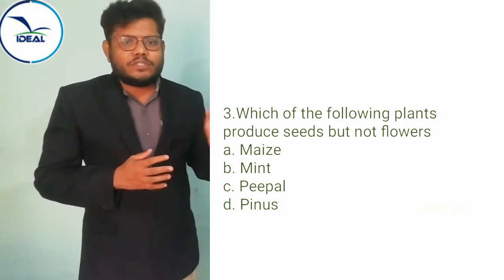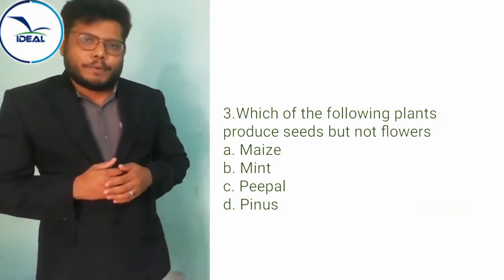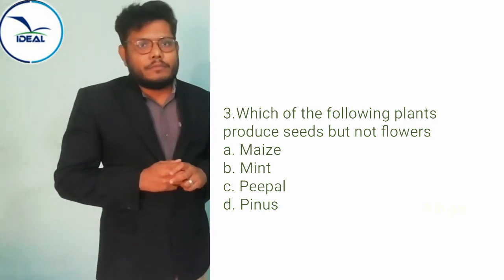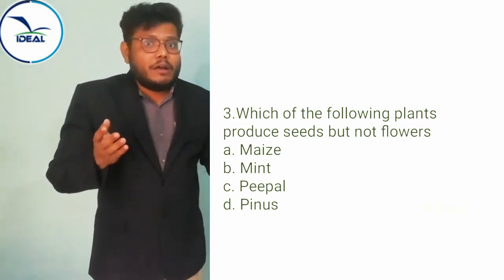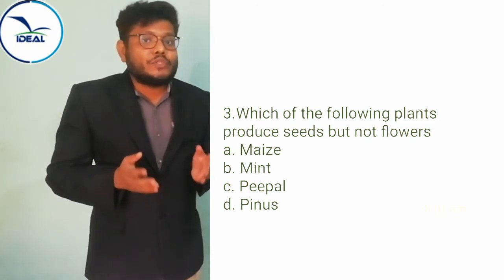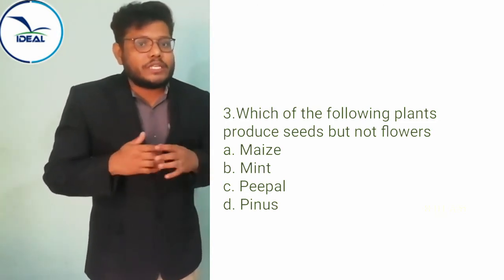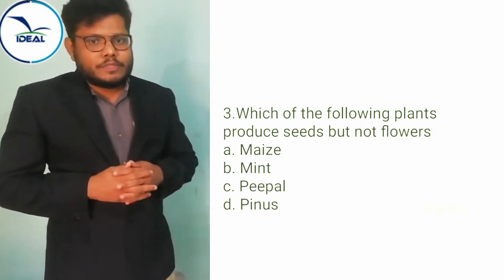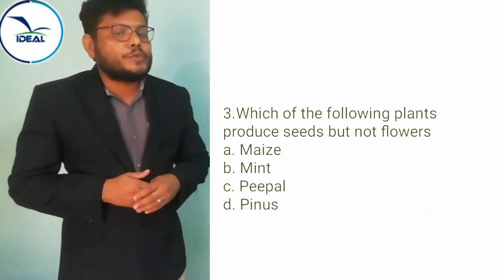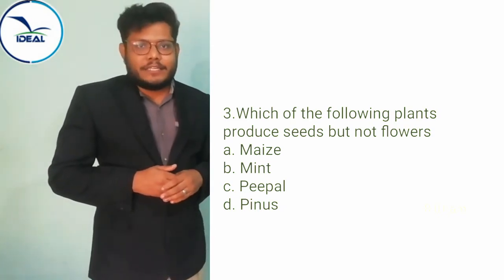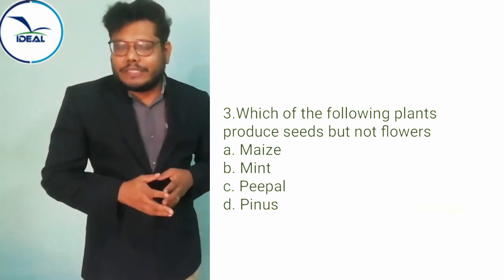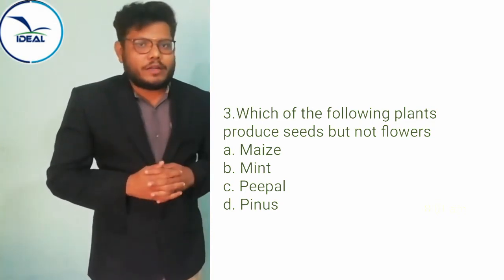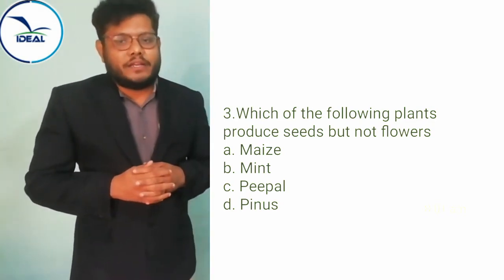Among these four options, which plants produce seed but not flowers? The first three plants, maize, mint, peepal, all come under the category of angiosperms. Angiosperms are the vascular plants producing flowers. So the right option is option D, Pinus. Pinus comes under the category of gymnosperm. They produce seed but not flower.